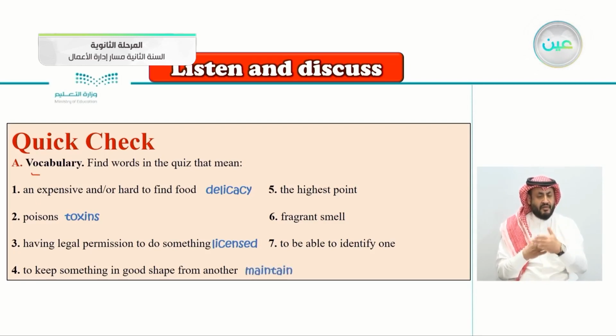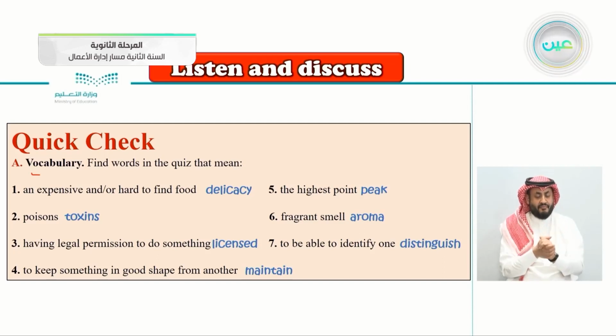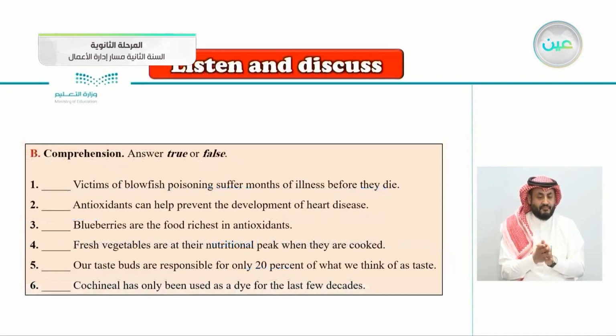Maintain. Number 5, the highest point. So the highest point is, yes, the peak. Fragrant smell. What's the fragrant smell? Very good. It's the aroma. Number 7, to be able to identify one. To be able to identify one, of course, we say to distinguish. To be able to identify one is to distinguish between 2 or more things.